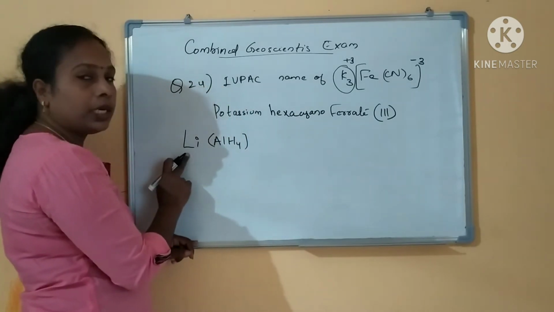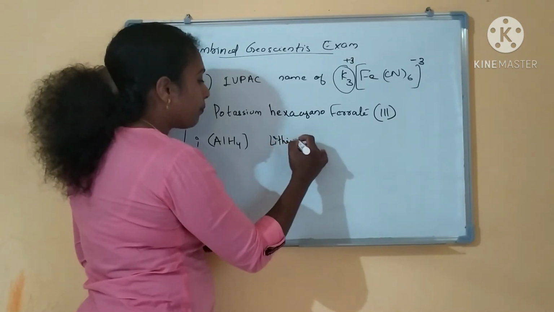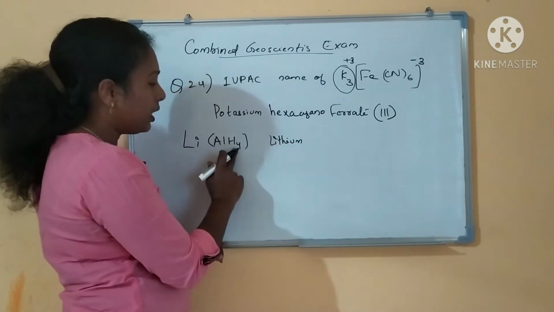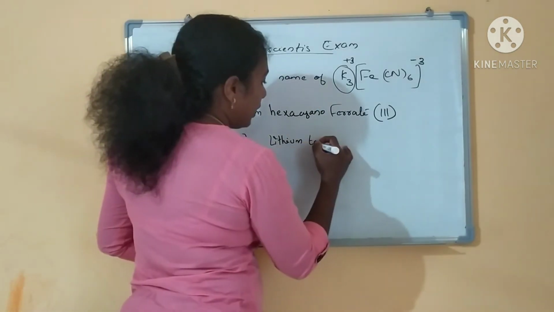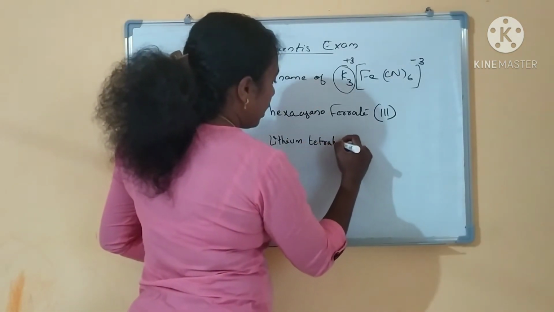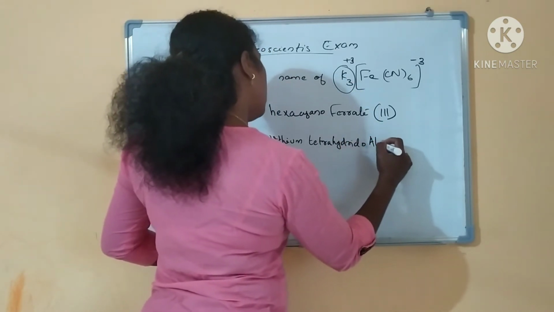Which is the positive part? Lithium is the positive part, so you have to name lithium. Then you have to name the ligand. This is hydrido, right? Tetrahydrido aluminate, right?